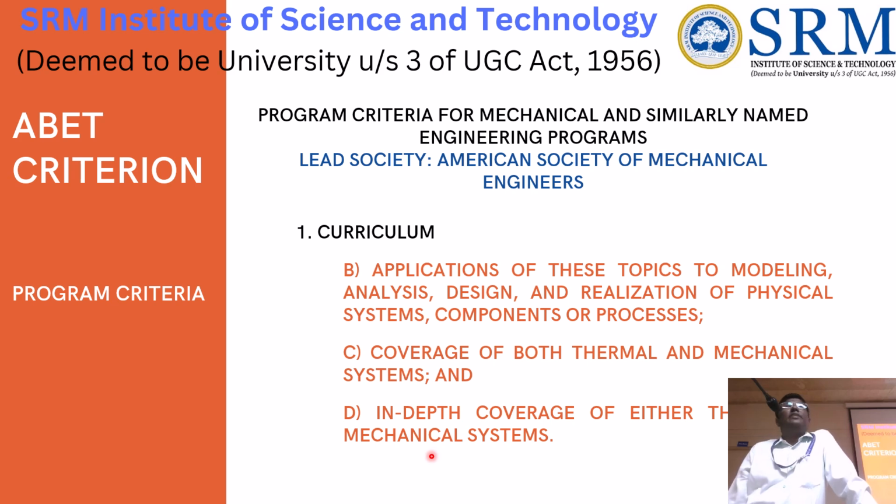So we have to give proper evidence that our curriculum matches the ABET requirement, because they take this as the reference to develop any curriculum. Based upon these guidelines, our curriculum should be given. Our curriculum is already aligned with this requirement. So we have to show proof that we are aligned with the ABET standard.